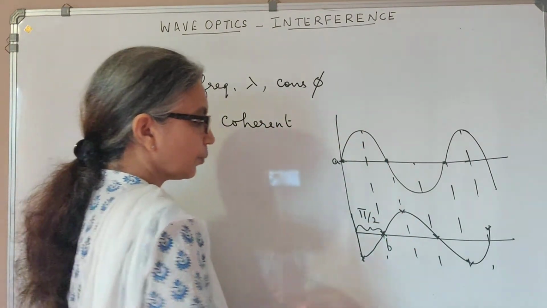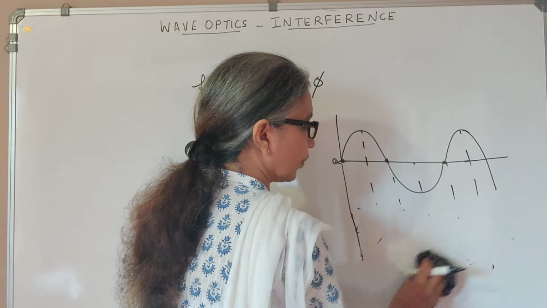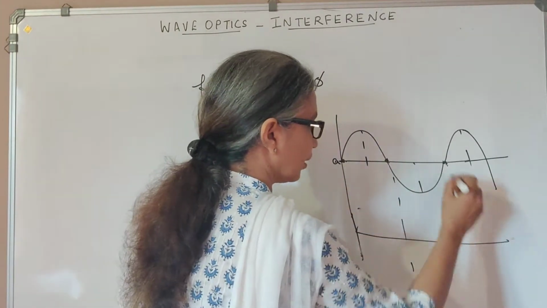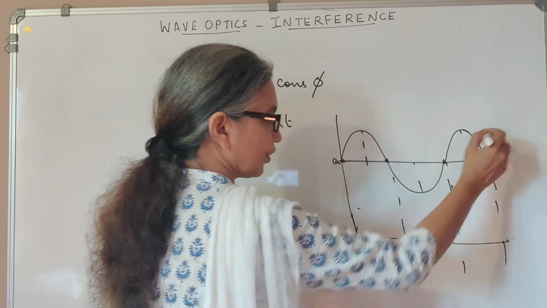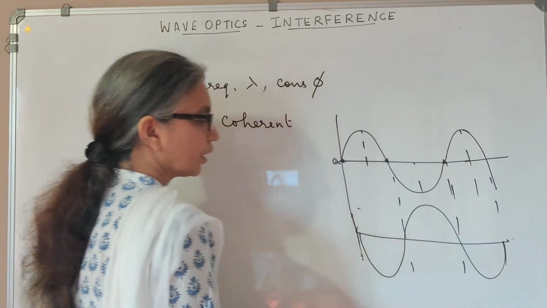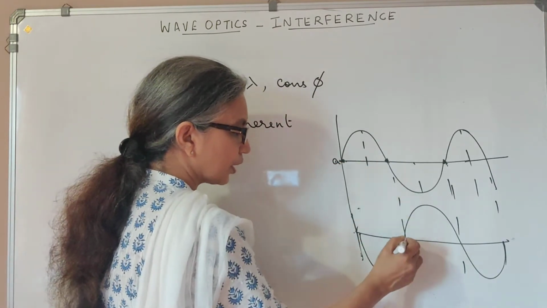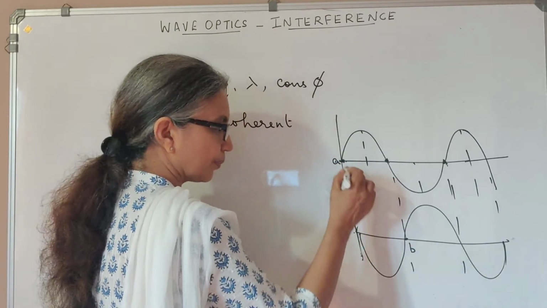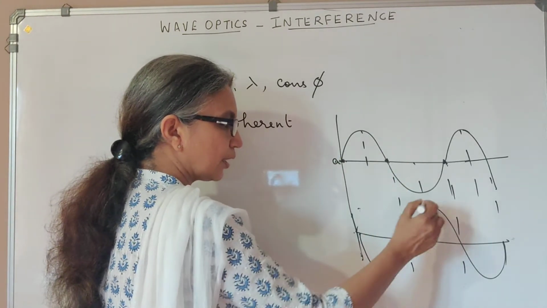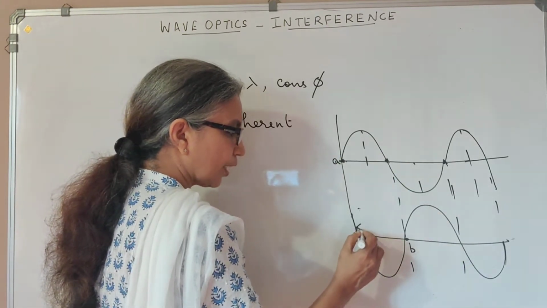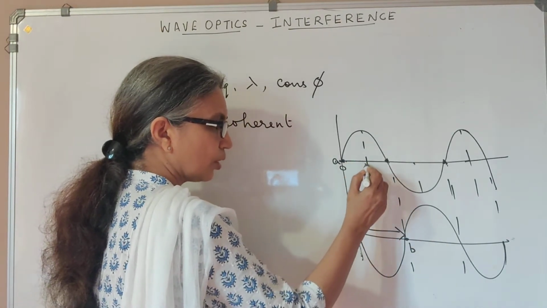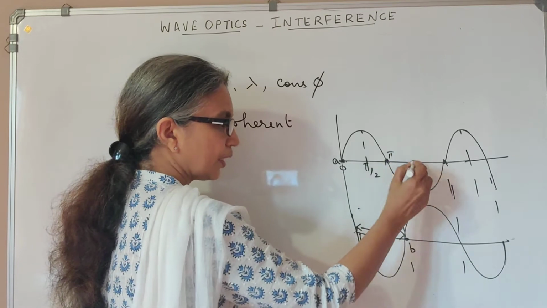and 2. Suppose another wave we have is like this. This is the first wave. The other wave goes like this. Now you will see that this point here and this point here are the same phase because both of them are in equilibrium position, but they are attaining the peak values. So now we have a phase difference of pi, because this is 0, pi by 2, this is pi, and so on.